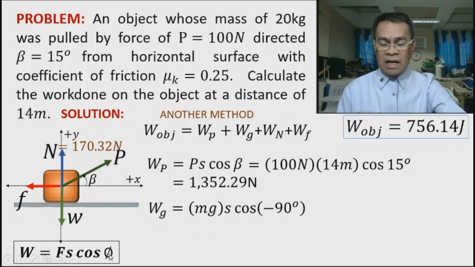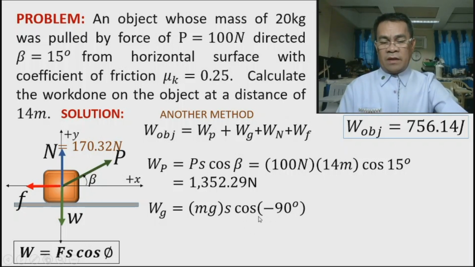Now, what is this angle? The angle of the weight is measured from the displacement, our displacement along x. Since this is the force, we can use a negative angle, so say negative 90. Or, if you choose positive, it is 180 plus 90, which is 270. So, the cosine of 270 and the cosine of negative 90 are the same. You can choose any. In this case, we will choose negative 90. But what is cosine of negative 90? Your calculator says this is 0.